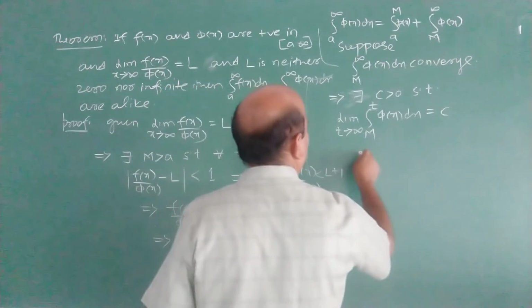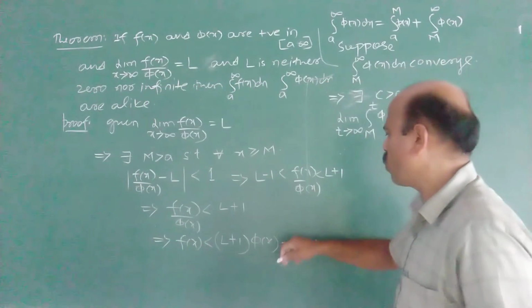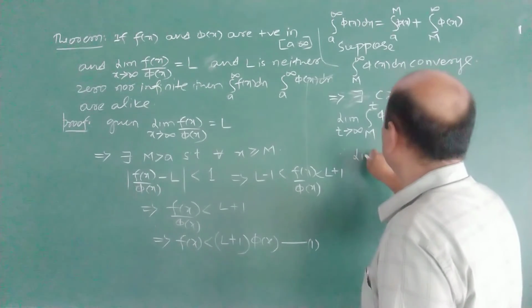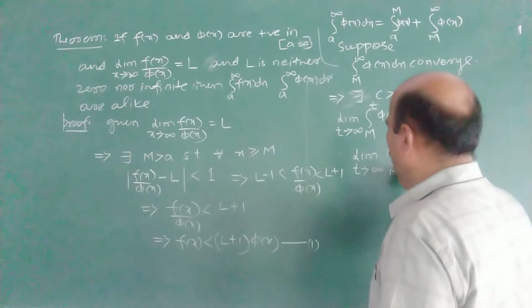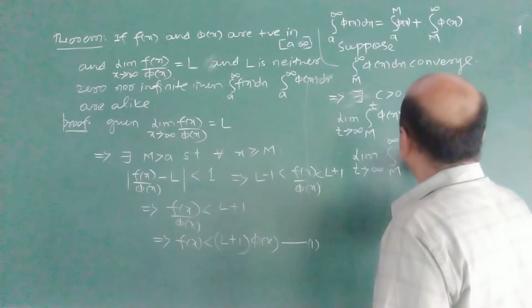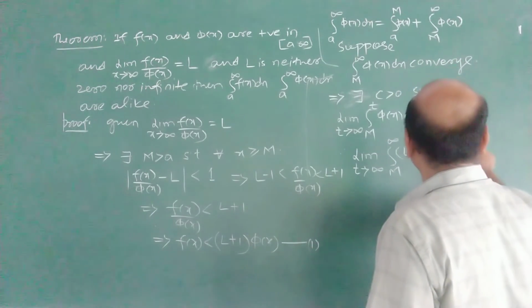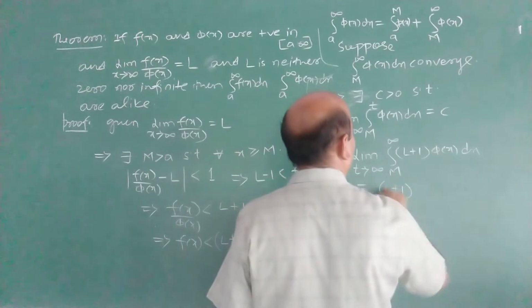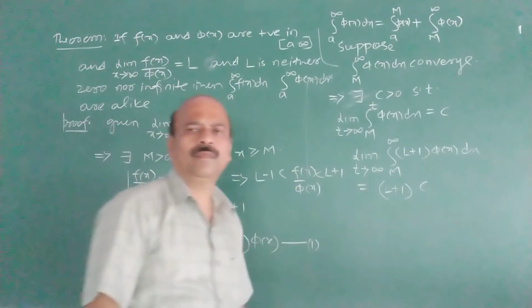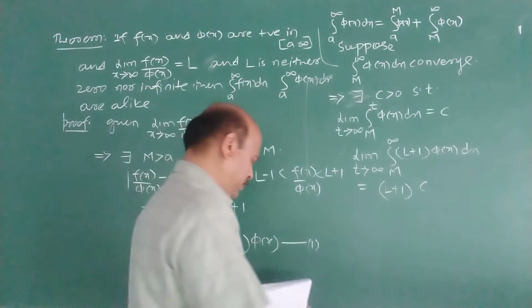Therefore the limit as t tends to infinity of the integral from M to t of (L + 1)φ(x) dx. What is this? L + 1 is a constant, therefore (L + 1) into c.